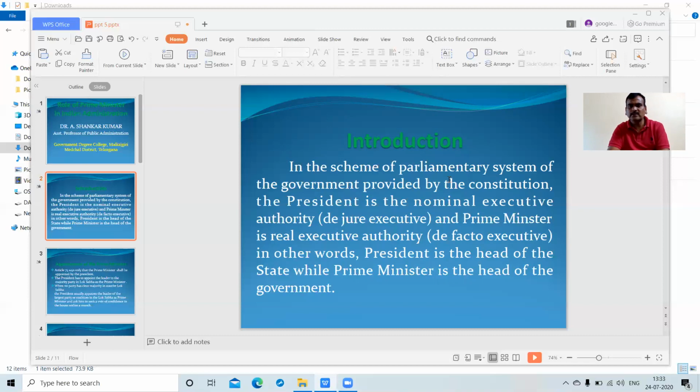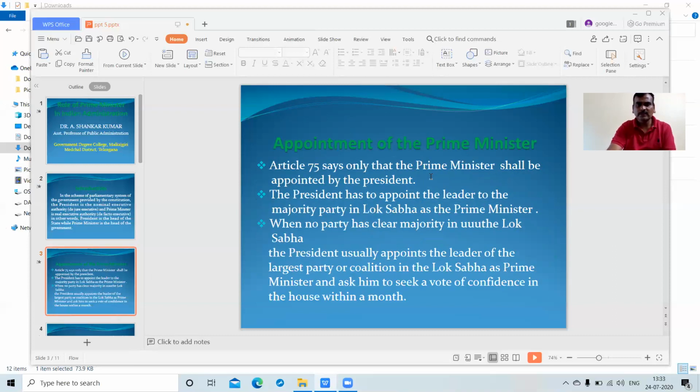And then the de facto executive, that means the real executive, is the Prime Minister of India. In other words, the President is the head of the state, while the Prime Minister is the head of the government. So state head and government head. The Prime Minister is the government head. Certain conditions are mentioned in the Constitution regarding the appointment.